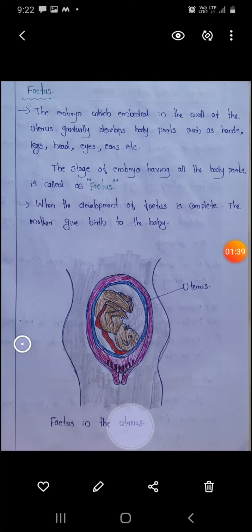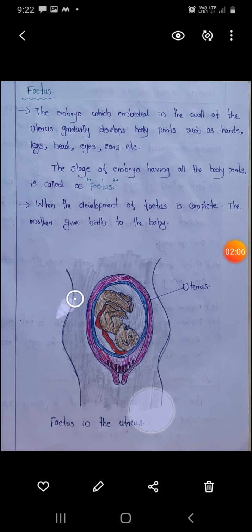Again, we discussed what a fetus is. When the embryo attains a particular growth and has body parts such as hands, legs, head, eyes, etc., the embryo bearing all the body parts is called a fetus. The stage of the embryo having all the body parts is called a fetus.